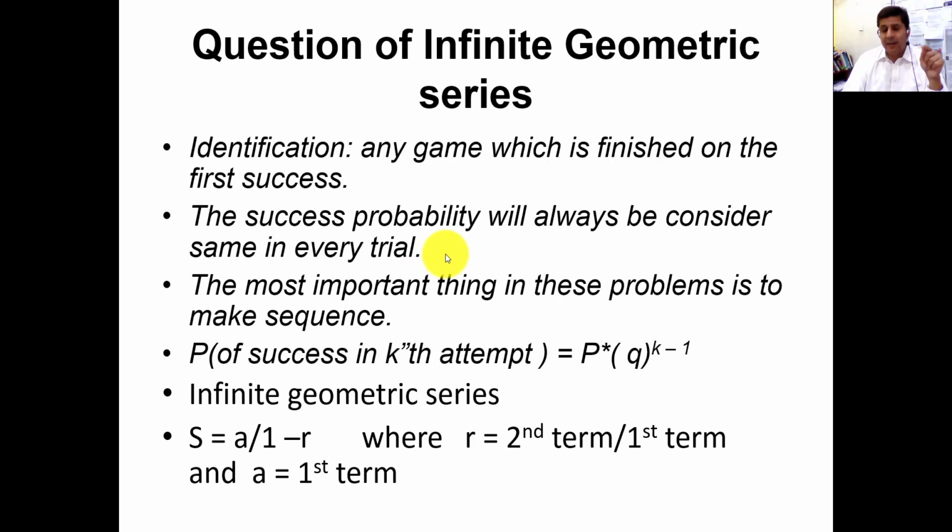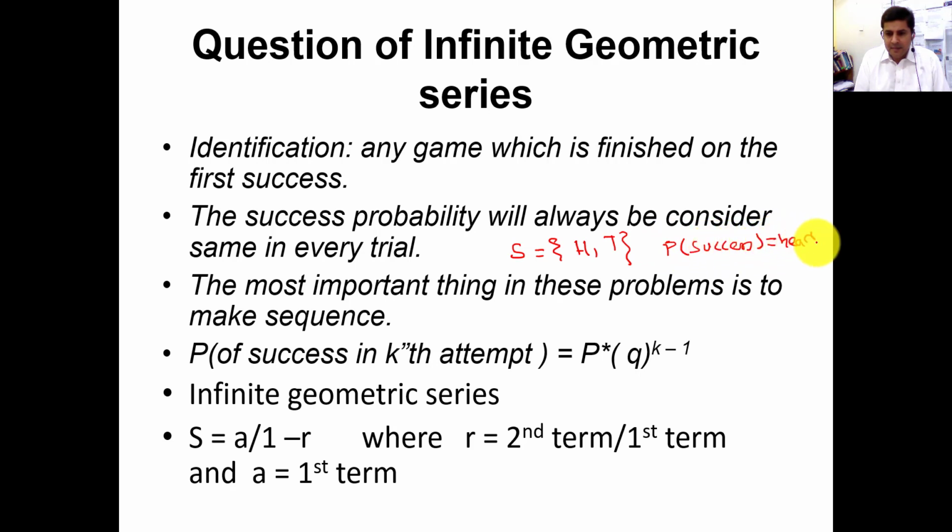For the example I already mentioned, if we throw a coin, we know the probability of head. If head is a success, then the probability of head will be 1 by 2, because we know the sample space. There are two elements in the sample space: one is head and the other is tail.